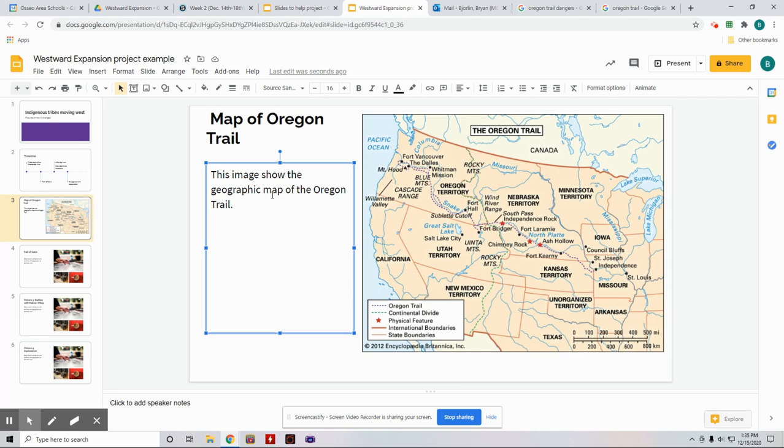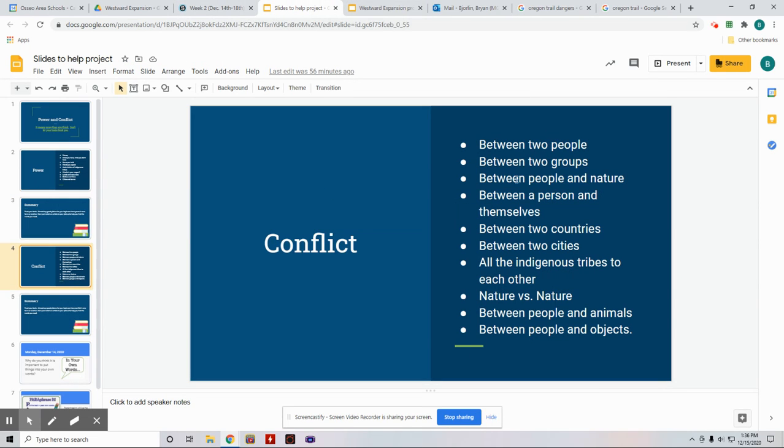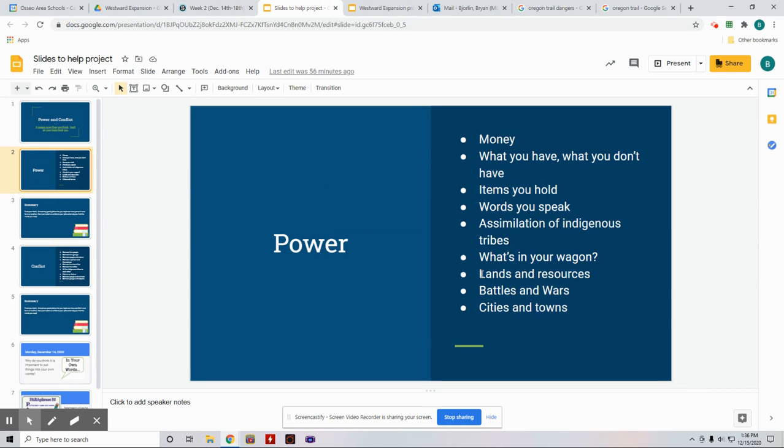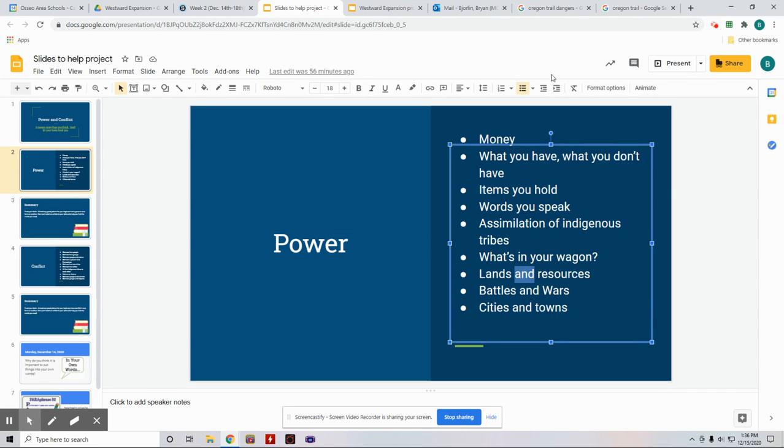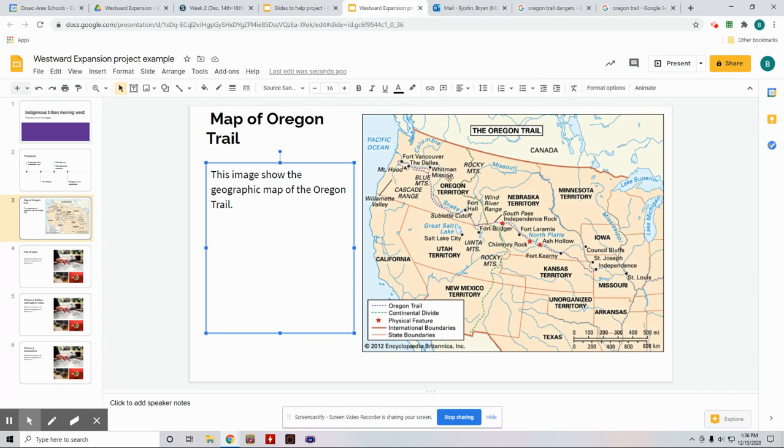But now I need to talk about power and conflict. I do not want to talk about them together. Okay, that sentence will be too long. I want to break it apart, have a sentence or two about each. I know we've talked about how, remember, in our slideshow, that power can be about land and resources, right? So I can write that because I have a map about land.